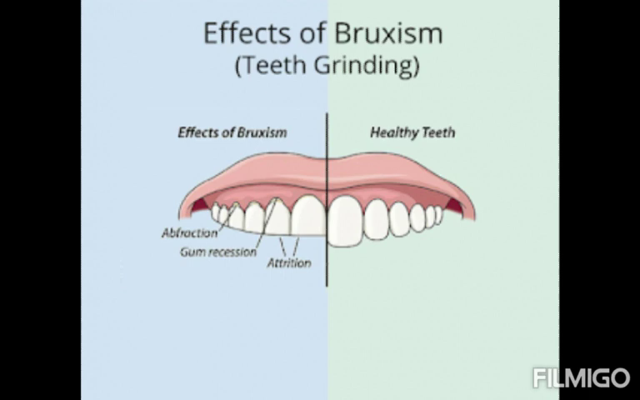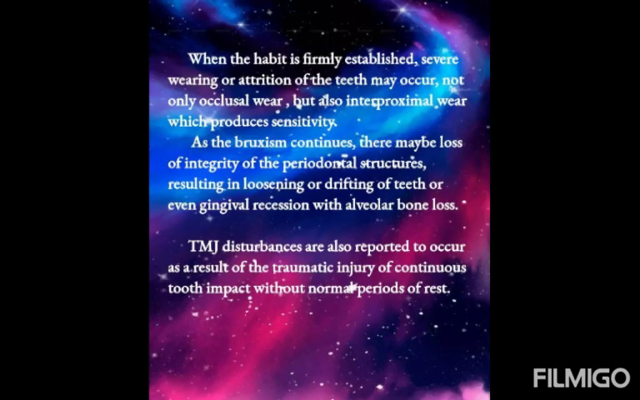features in a bruxism patient. When the habit is firmly established, severe wearing or attrition of the teeth may occur. Not only occlusal wear but also interproximal wear produces sensitivity. As the bruxism continues, there may be loss of integrity of the periodontal structure, resulting in loosening or drifting of the teeth or even gingival recession with alveolar bone loss.